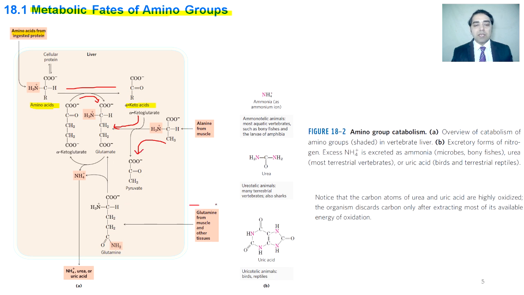The glutamine that is coming from the muscles also gives its amine group in the form of ammonium, and the rest of the skeleton is converted into glutamate. And finally, ammonia is released, or urea is released, or uric acid is released.